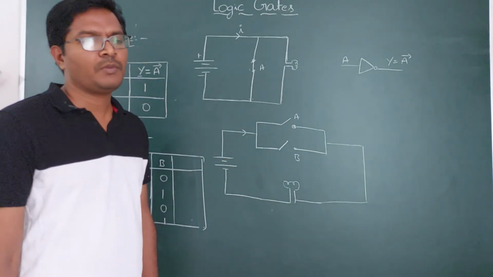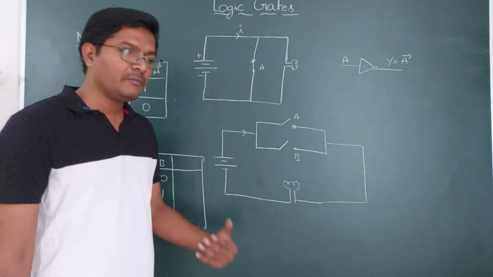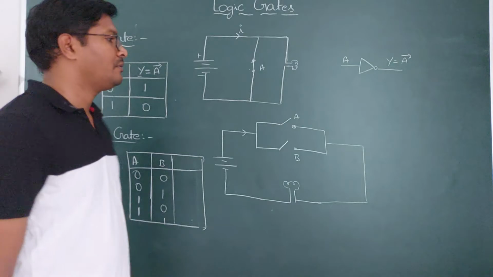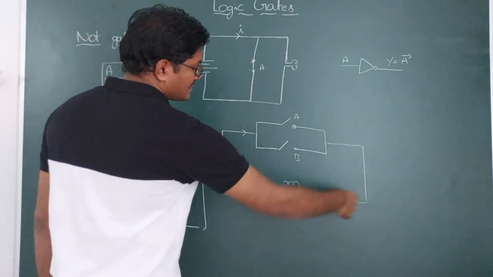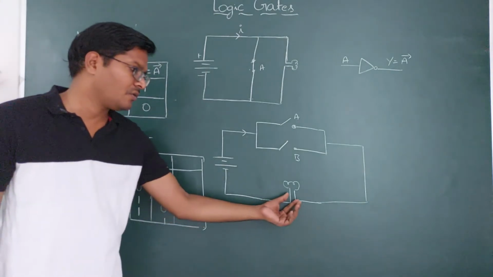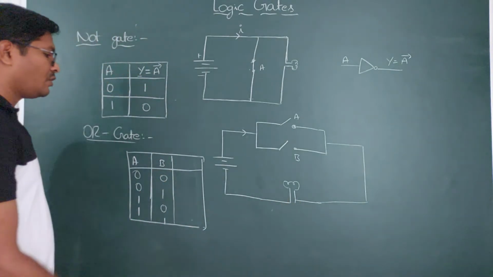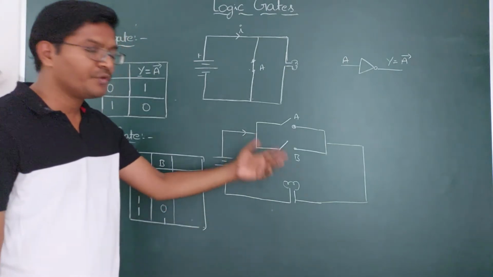So what is the bulb output? If the bulb glows, the output is the high value. If the bulb does not glow, the output is 0. So if both are open, 0, 0, the current does not pass through the bulb, the bulb does not glow, so the output is 0.